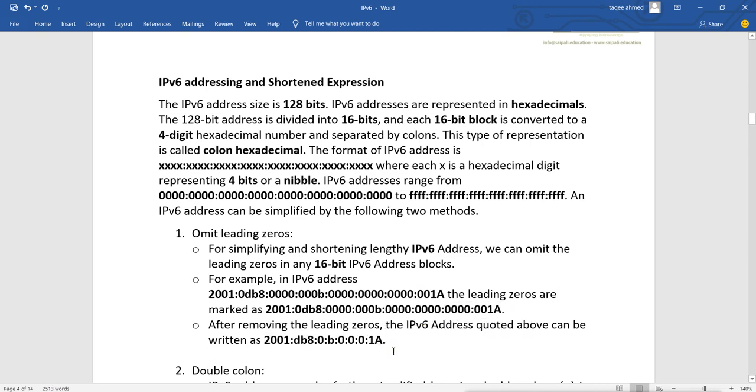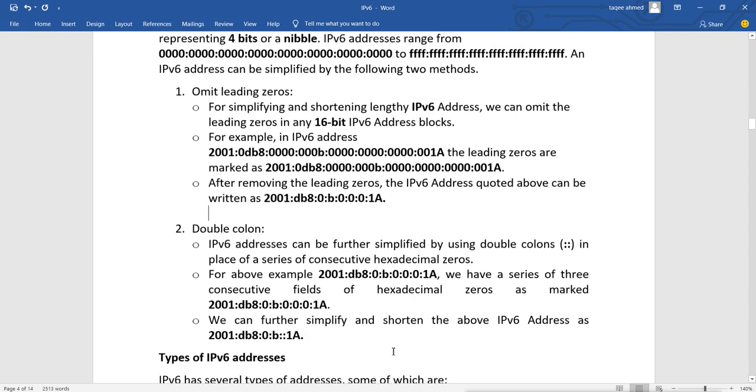So you can use the second method now. The second method is the double colon. IPv6 addresses can be further simplified by using a double colon in place of a series of consecutive hexadecimal zeros. If we have continuous zeros, we can remove them and just type this double colon.